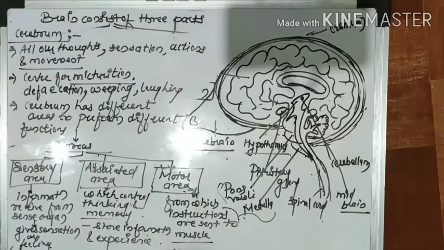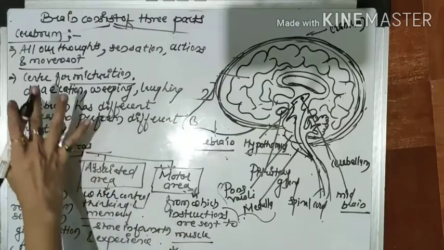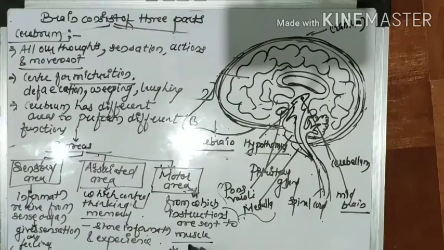But one of the most important things about the cerebrum is that all the voluntary actions, again I repeat, all the voluntary actions. What do you mean by a voluntary action? Whatever actions are under the control of our will. Actions of our body are controlled by the cerebrum. So this is all about the cerebrum.